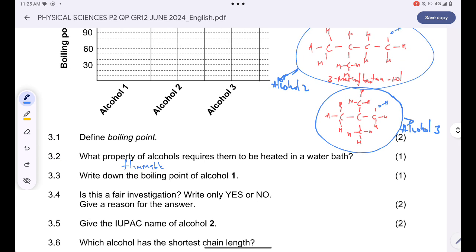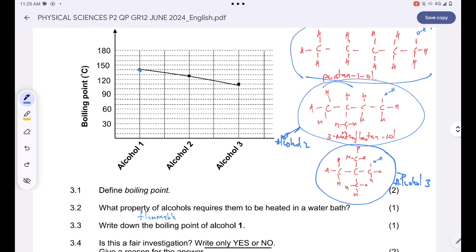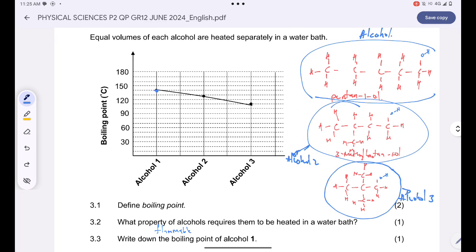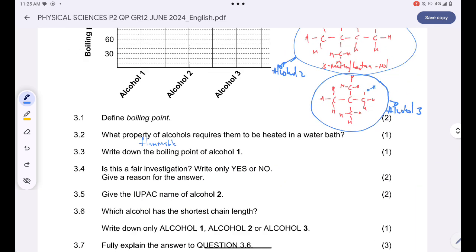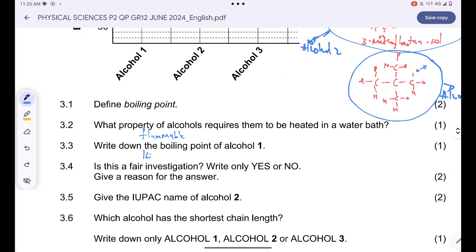Okay, and then now I must write down the boiling point of alcohol 1. The boiling point of alcohol 1 is over here. I can see that I have the numbers 120, 130, 140, and 150. So the temperature is just 140 degrees Celsius.